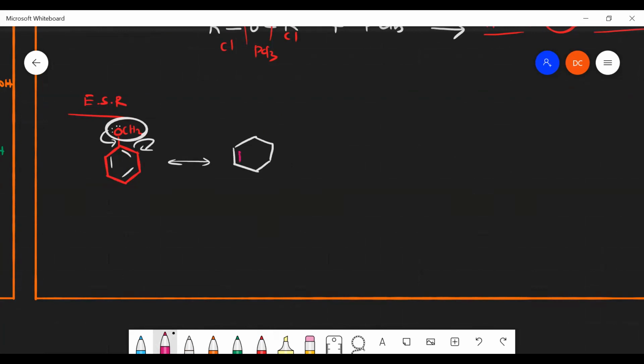So there is no change in this bond, no change in this bond. Here minus charge, here double bond, OCH3. Here it donates electron so that it gets positive charge. The next step, it can donate electron, it can shift the electron towards like this. So then what will be my product? Here I can get negative charge. Here there is no change in this bond.